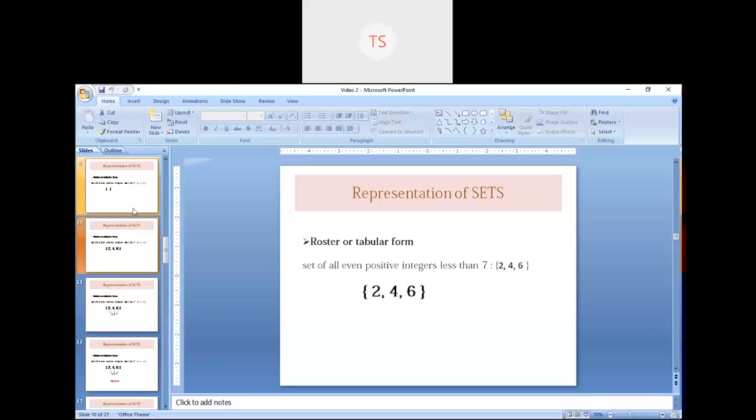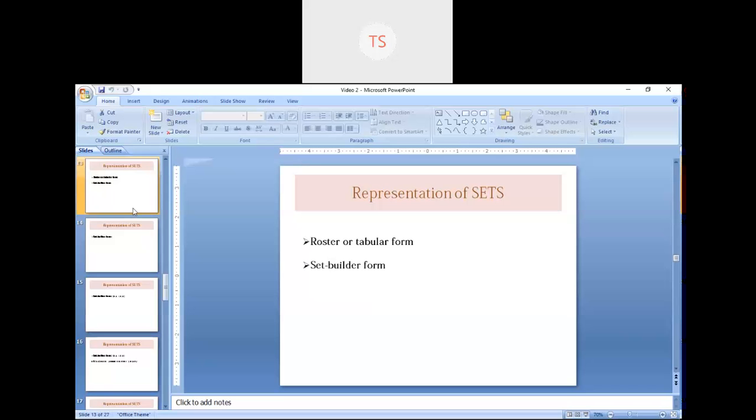Next, this curly bracket: within this bracket, you have to write the elements of the set. So the elements of the set means the numbers 2, 4 and 6. So these numbers 2, 4 and 6 are the members of that particular set. Next is the set builder form.